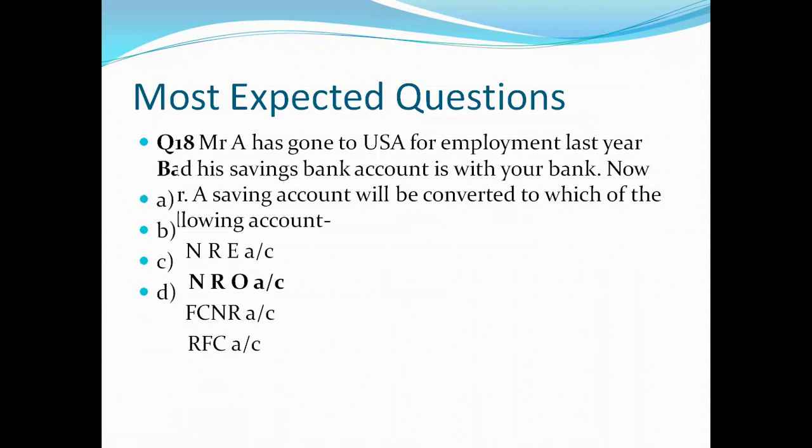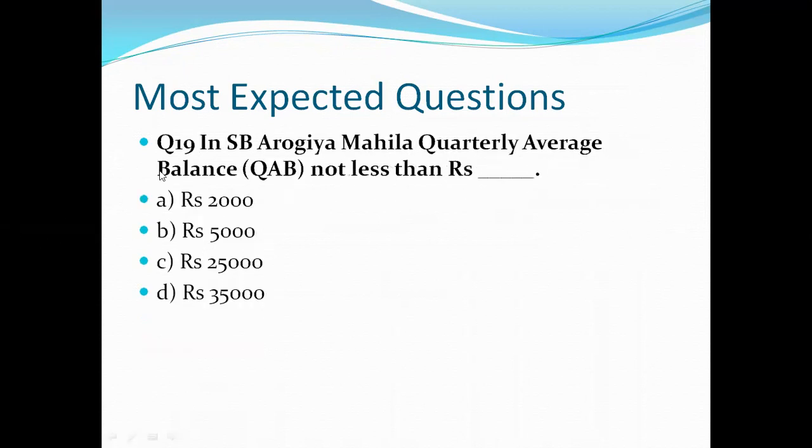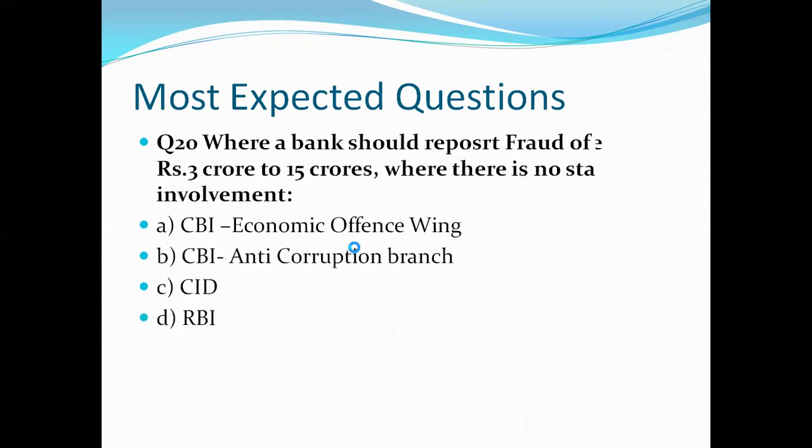Let's see next question, question number 19. In SB Arogya Mahila, quarterly average balance not less than rupees dash. So what quarterly average balance is required in a saving account in the scheme Arogya Mahila? Our options are 2000 rupees, 5000 rupees, 25,000 rupees, 35,000 rupees. Let's see what is the correct answer, and the right answer is B, that is 5,000 rupees. So 5,000 rupees is the quarterly average balance in this account.